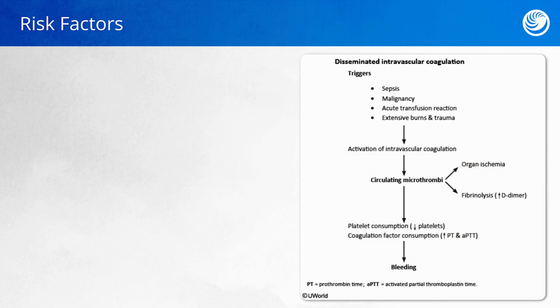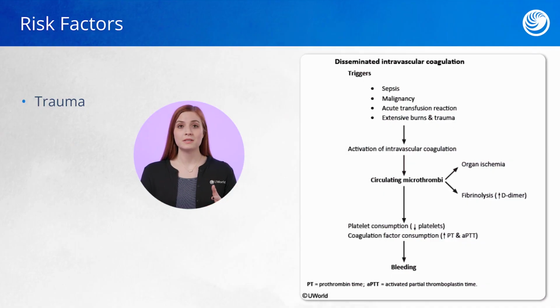DIC has many risk factors and causes. One of the first is trauma. DIC can especially occur after major trauma to the body, such as in a motor vehicle collision. When major trauma occurs, the body is going to send clotting factors and platelets to various sites in the body to try to close up wounds. If there are too many of these sites or too many platelets or clotting factors are needed, they're going to be used up and there's not going to be any left for the rest of the body.